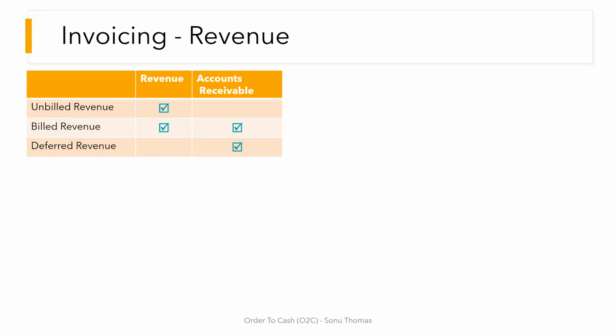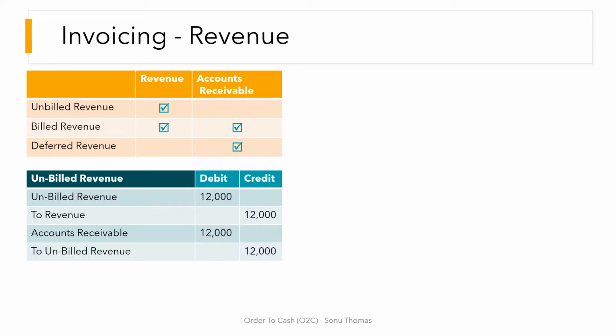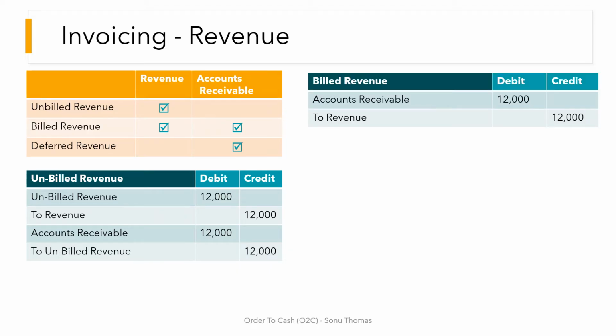So let's take an example to understand unbilled revenue. When there's an unbilled revenue, the accounting entry would be unbilled revenue to revenue. And when it is billed, it is accounts receivable to unbilled revenue. In billed revenue, the direct entry would be AR to revenue.